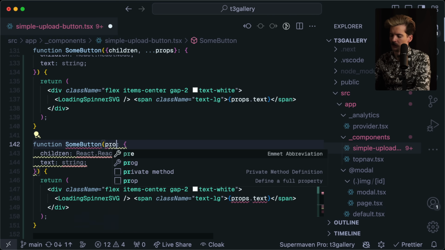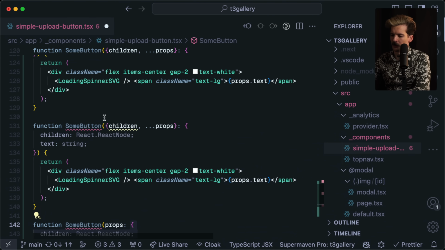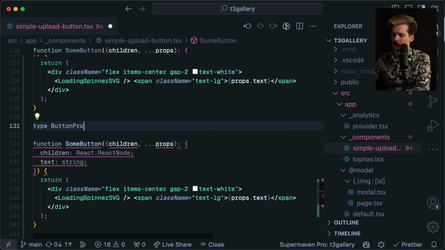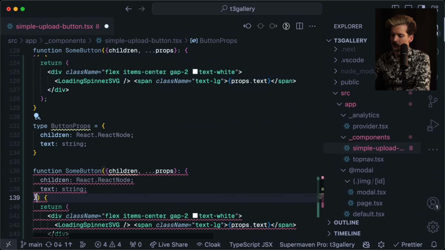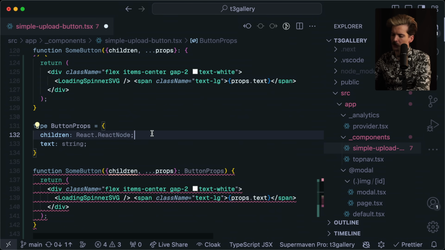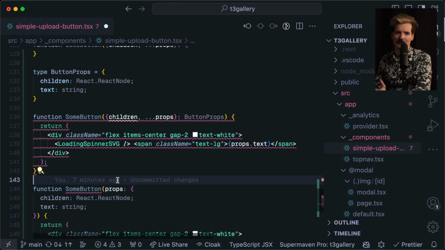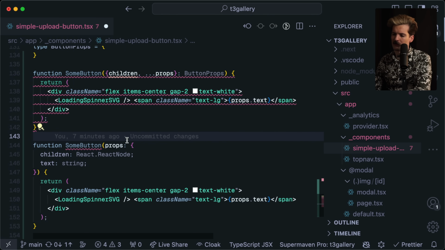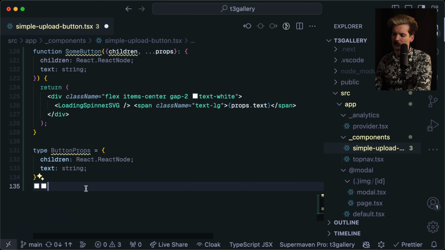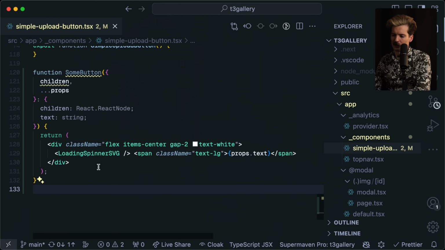You might have props like this. You might have one where type button props equals that, and then you pass this instead. There's so many different ways that you can type your components and your props. And because the prop syntax is so open, we end up seeing lots of different syntax in our code bases. It's pretty common that I'll be working on something with someone else and we just write our props entirely differently, which is, I don't want to say a mess because it's not the worst thing in the world, but it is definitely a little more annoying when doing code review, and especially for new contributors joining a code base and seeing that there's 5 different ways to type props. It can be very nerve-wracking, especially for earlier devs or devs that aren't as familiar with React when they see 15 different ways to do the exact same thing.